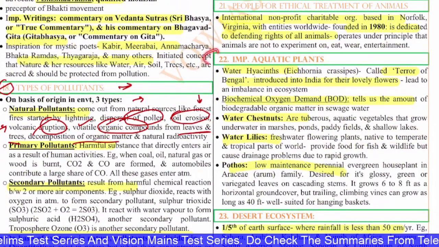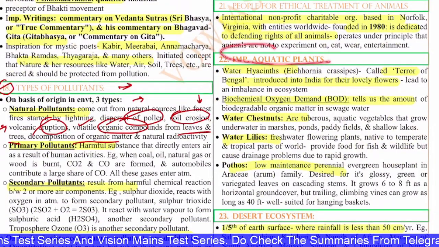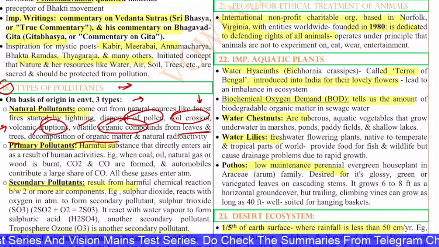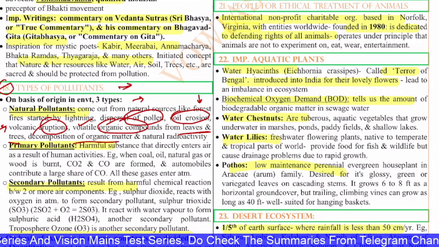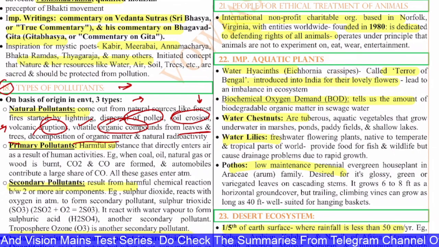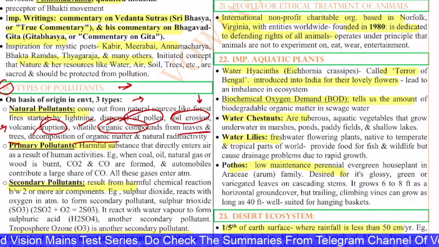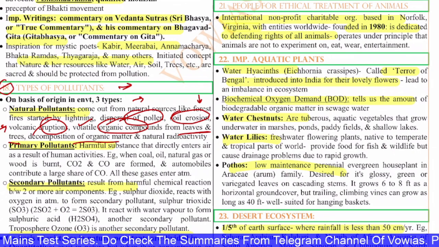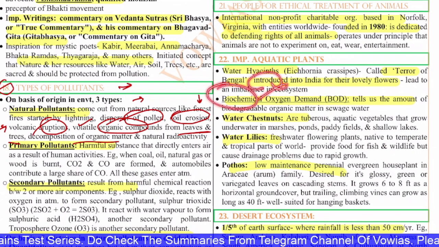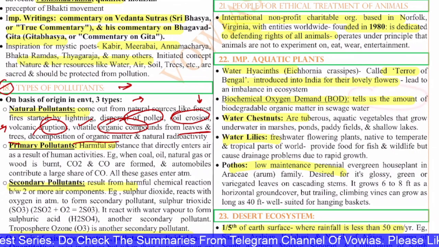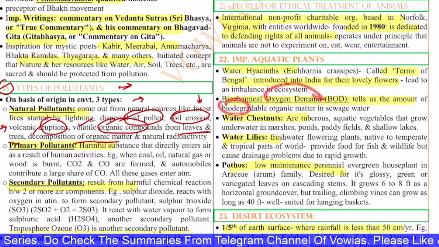Next, the 22nd question is on important aquatic plants. There are various aquatic plants which are very important. Water hyacinth is called the Terror of Bengal. It was introduced in India for its lovely flowers, but now it is damaging the entire ecosystem. It is leading to imbalance in the entire ecosystem. Next, you have the biological oxygen demand, the BOD, and this tells us the amount of biodegradable organic matter in sewage water.